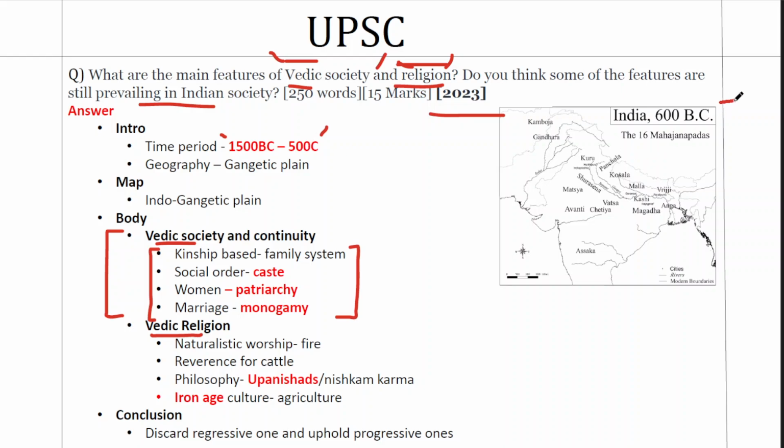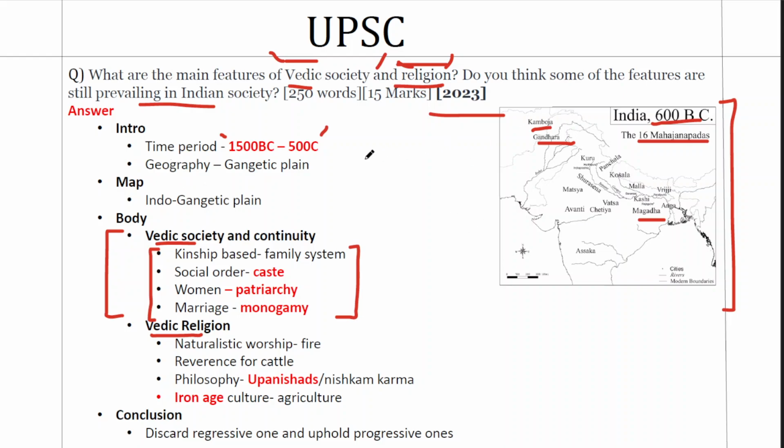The map given here can be included in this question to diversify your presentation and as a value addition. The map here accurately represents 600 BC, which is a later Vedic time period. It has 16 Mahajanapadas represented in it. Even if you don't remember all of them, at least remember some of them like Magadha, Kamboja, Gandhara, Ujjain in the center.